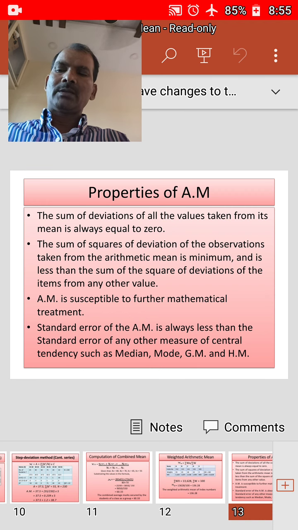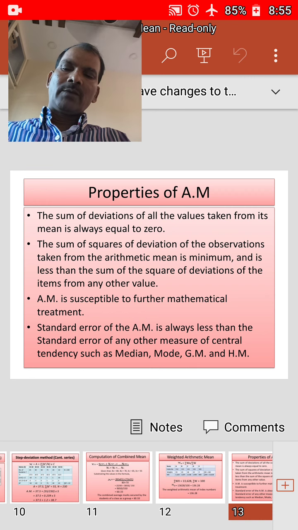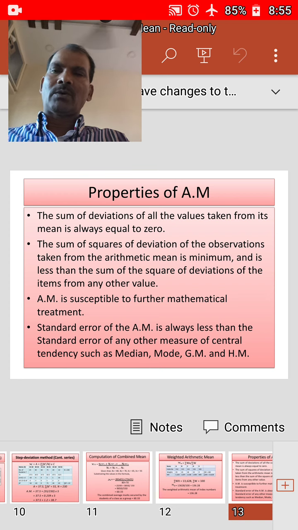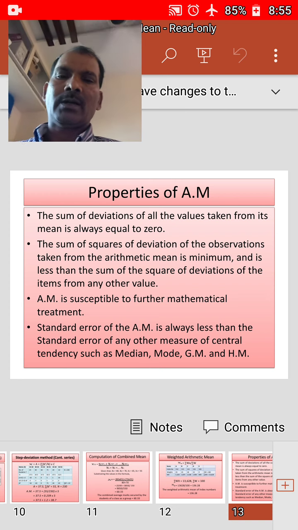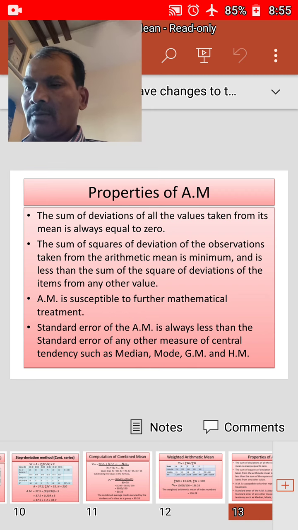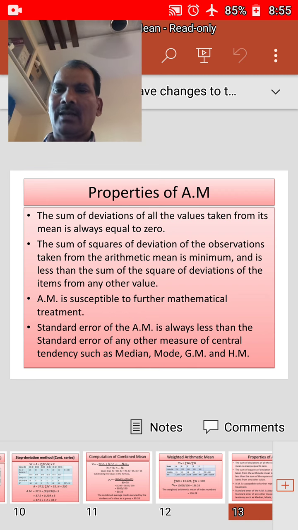This property makes the arithmetic mean a point of balance. That is, when the deviations are taken from the arithmetic mean, the sum of the positive deviations is equal to the sum of the negative deviations. This is clear from the following. He has given one example, but we don't want to take that, as we have already seen the deviation method.